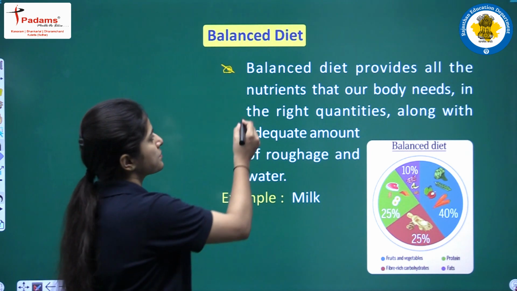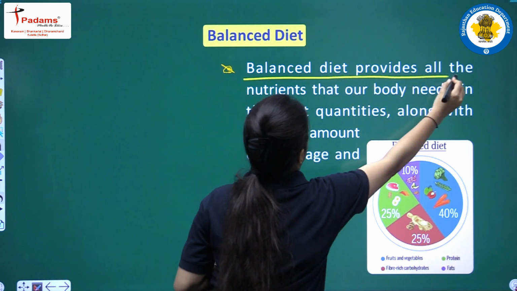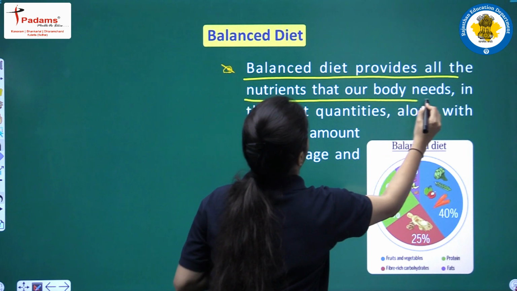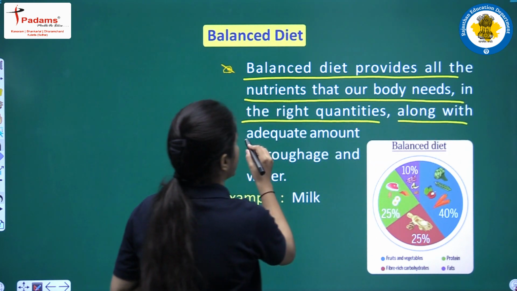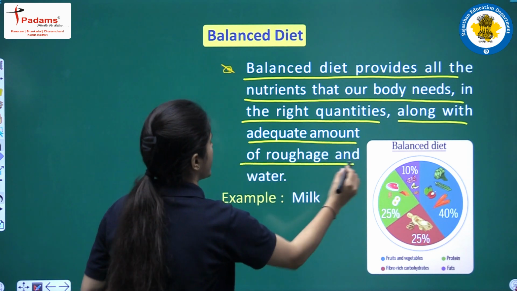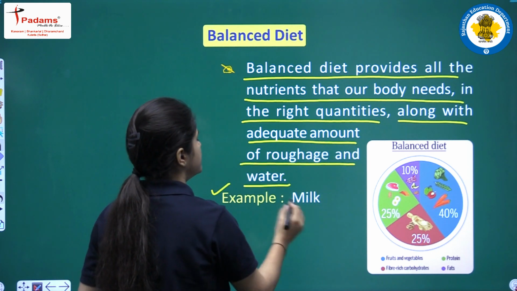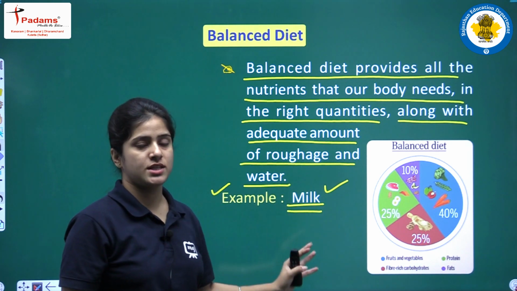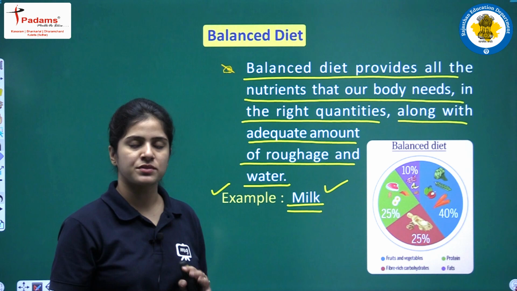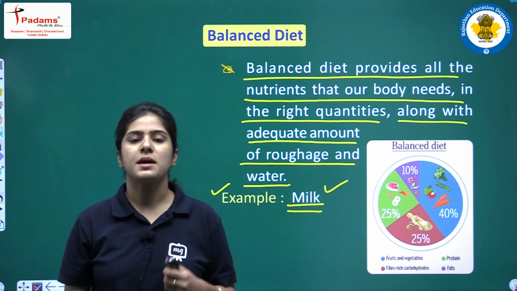So a balanced diet provides all the nutrients that our body needs in the right quantities along with an adequate amount of roughage and water. For example, milk. Milk has every kind of nutrient available. Okay? So this was all about balanced diet.